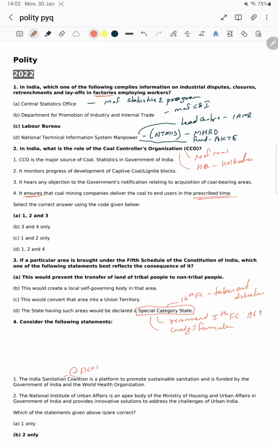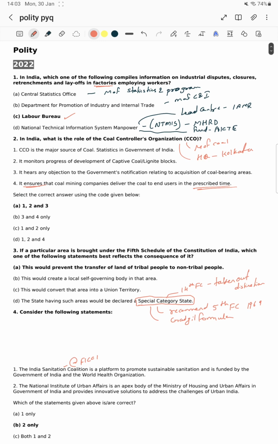Factories employing workers come under labor, so the Labor Bureau is the one acting on it. This question was particularly asked on the departments. Mostly in the 2022 paper we have seen questions on departments and bureaus framed like this.